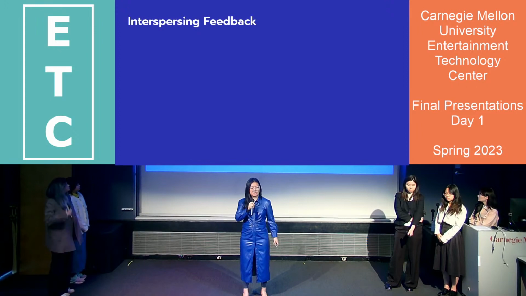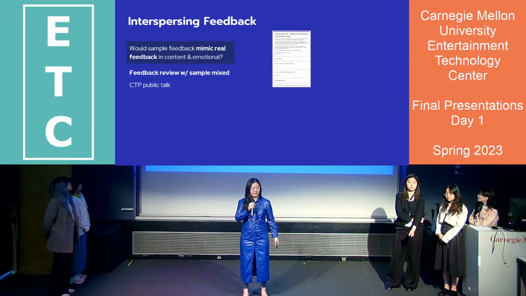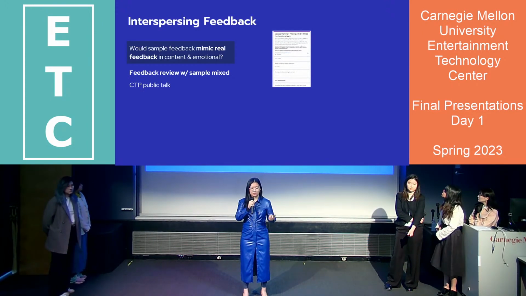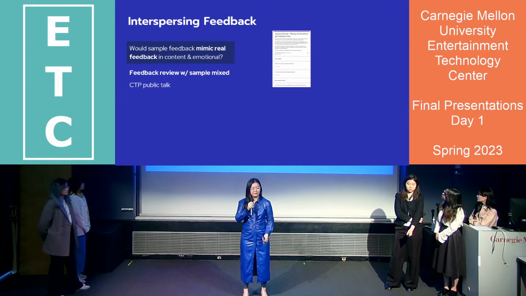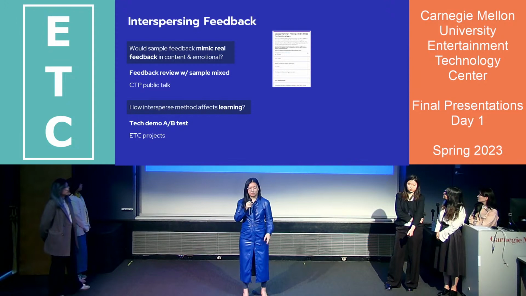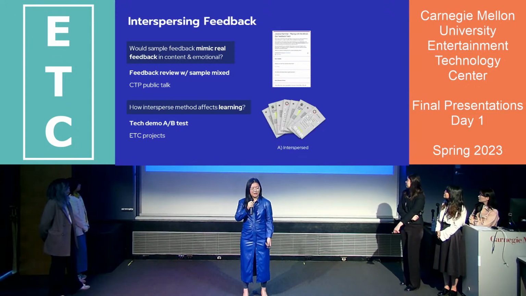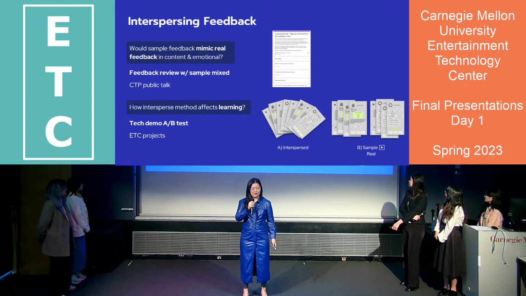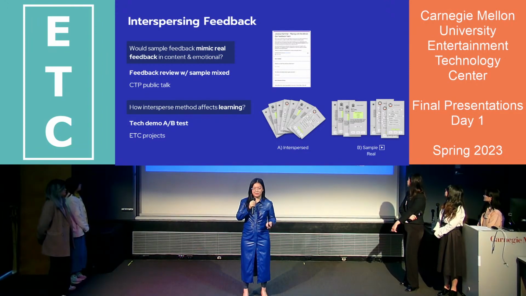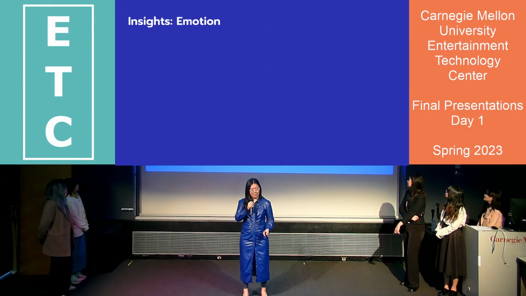So we tested interspersing feedback with two methods. First, we tested with a mixed feedback review in the real context of a CTP public talk. We also did an A/B test with more than 30 participants on a functional tech demo in the context of ETC projects. In the A/B test, we had two groups. Group A reviewed the feedback interspersed, and group B viewed all the sample feedback first, and then all the real feedback later. This is how we tested.